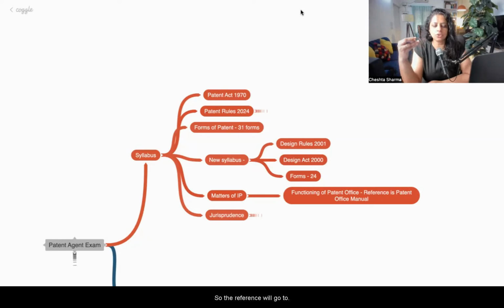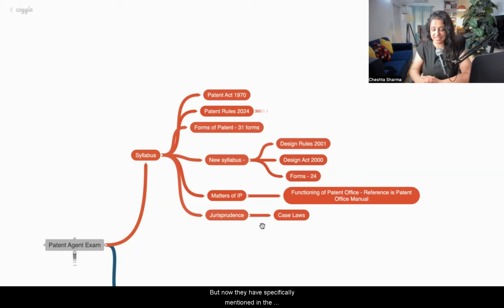So the reference will go to the patent office manual and certain functionality, how does this function? For example, e-filing of patents. We'll also be doing some case studies related to recent patent infringement cases which go on in the High Court. Right. The fourth pointer, which was never mentioned but was understood to be part of the curriculum, and which they have now specifically mentioned in the advertisement of the curriculum, is jurisprudence.